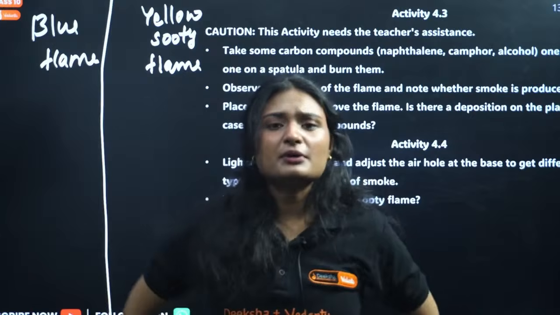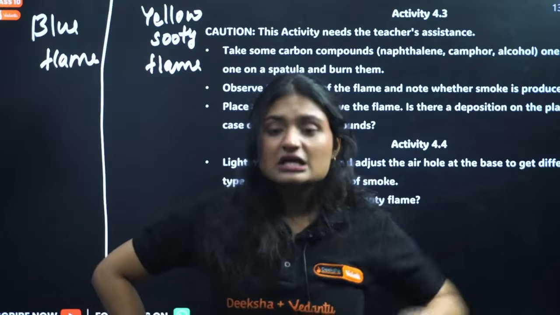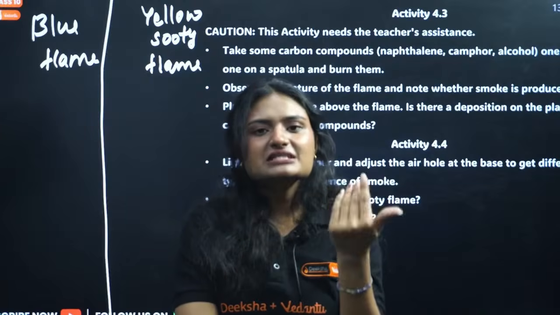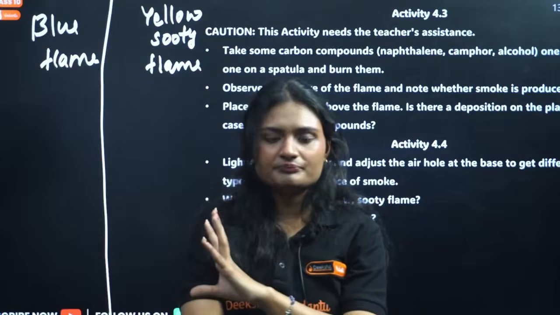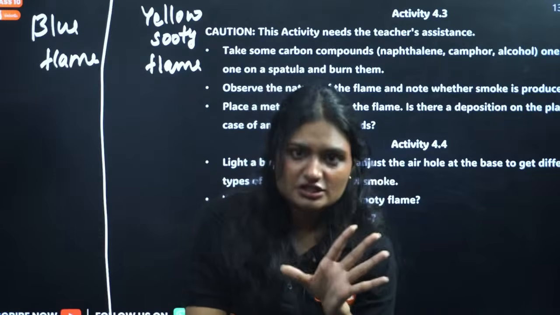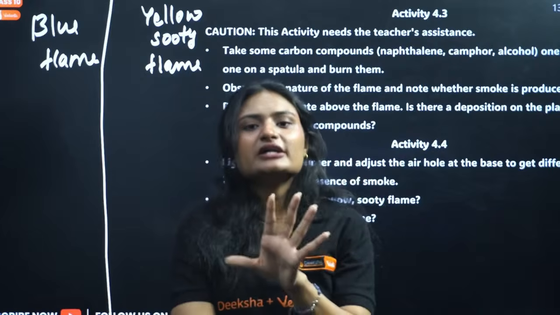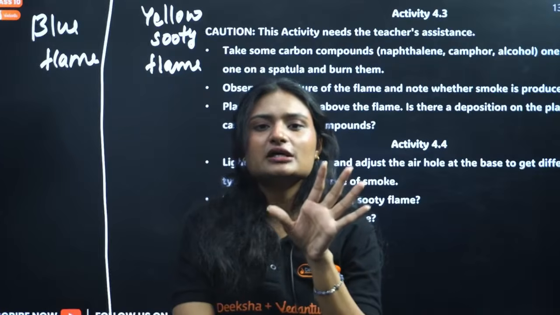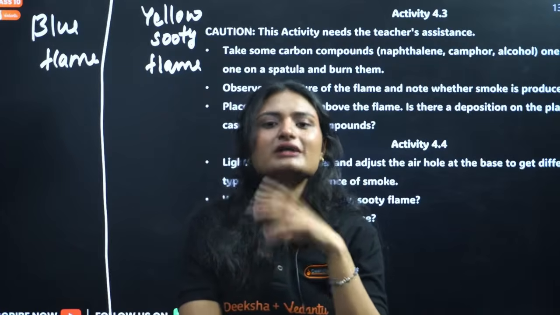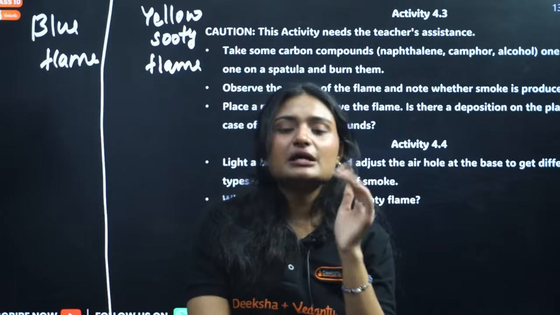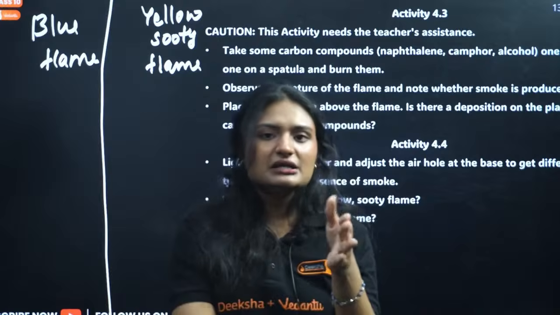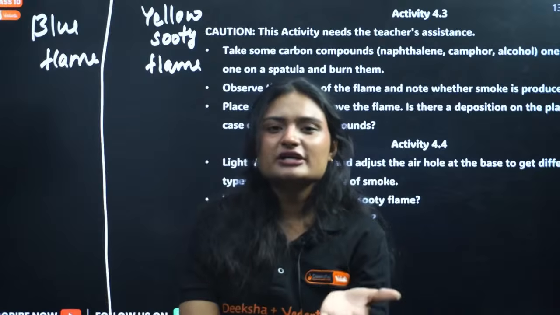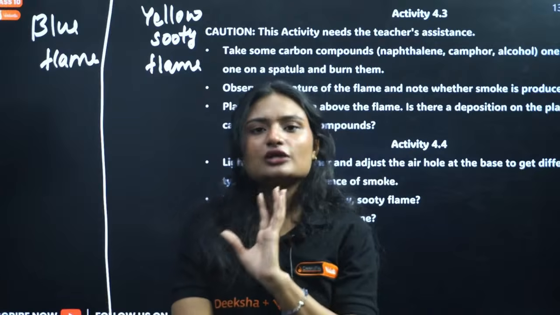So you have two types of compounds: saturated compounds and unsaturated compounds. Saturated compounds are those which have only single bonds. And when you burn saturated compounds, you will generally get a blue, clean flame. And when you burn unsaturated compounds, what are unsaturated compounds? They have double or triple bonds, carbon-carbon double bond, carbon-carbon triple bond, right? They are unsaturated compounds. And when you burn an unsaturated compound, generally you get a yellow sooty flame, right?